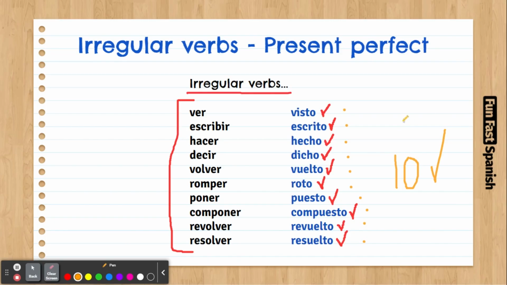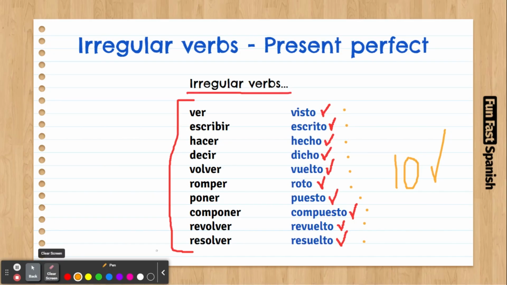Now, there are some verbs that you don't use all the time; from time to time you use them. For example, componer is to compose, like a song. Or revolver is to stir, like when you stir your coffee or your food. So these verbs are not used a lot, but still learn them just for the sake of improving your vocabulary.